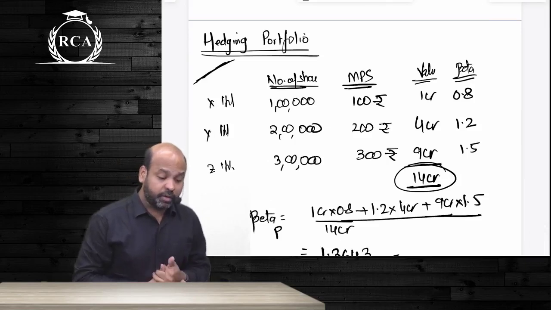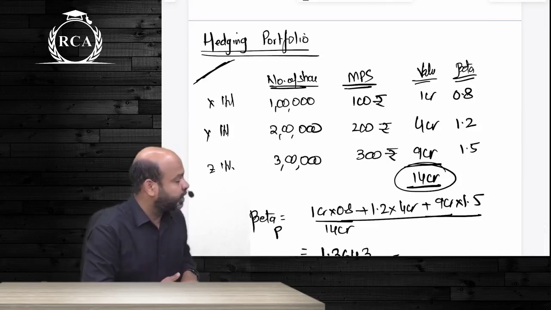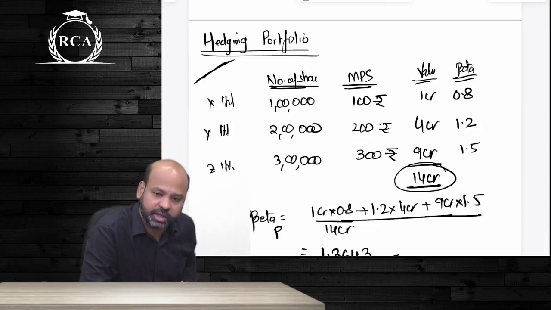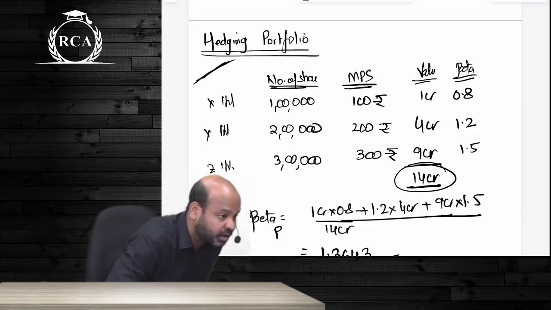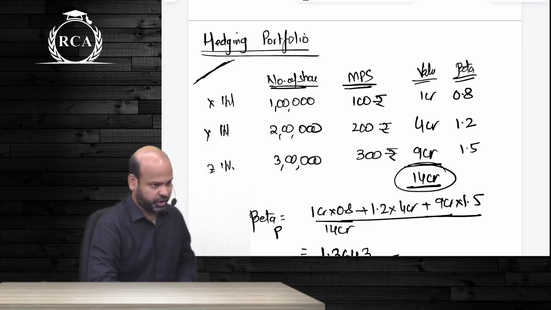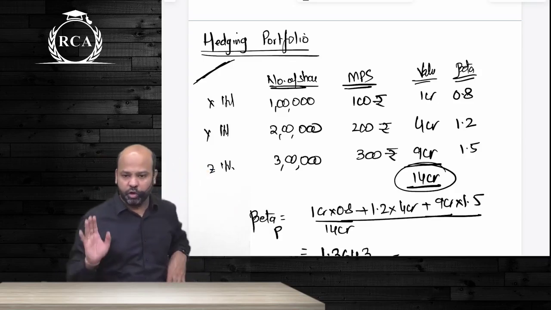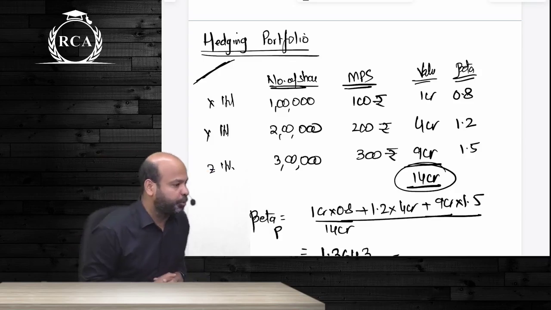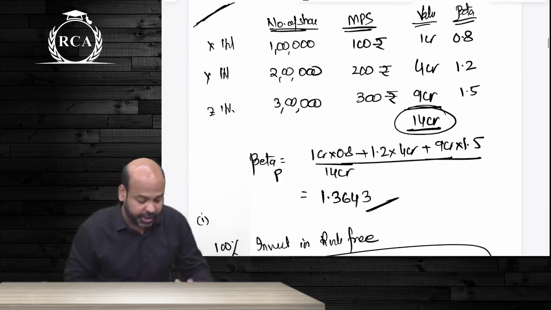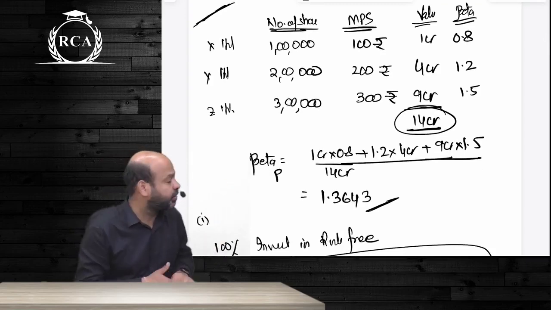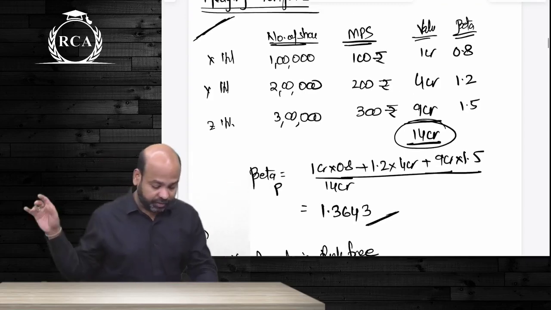Now guys, when you are hedging your portfolio guys, there are two alternatives that we did in the class. One is hedging using risk-free securities. The other one beta is hedging using stock index futures. In both the cases, always compute beta of your overall portfolio first. Beta of your overall portfolio guys will be weighted average beta. Just if you look at the example in front of the screen beta, here we have certain investments made.